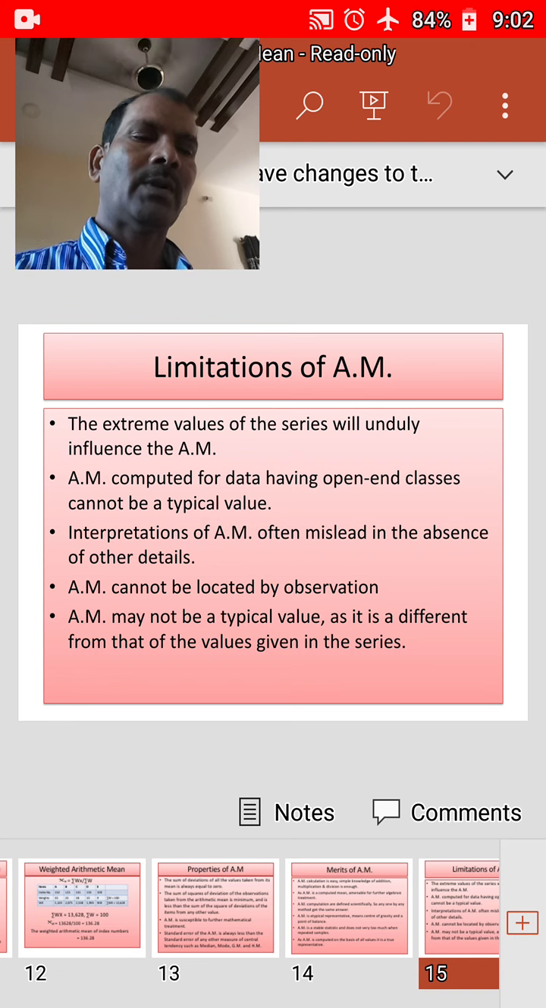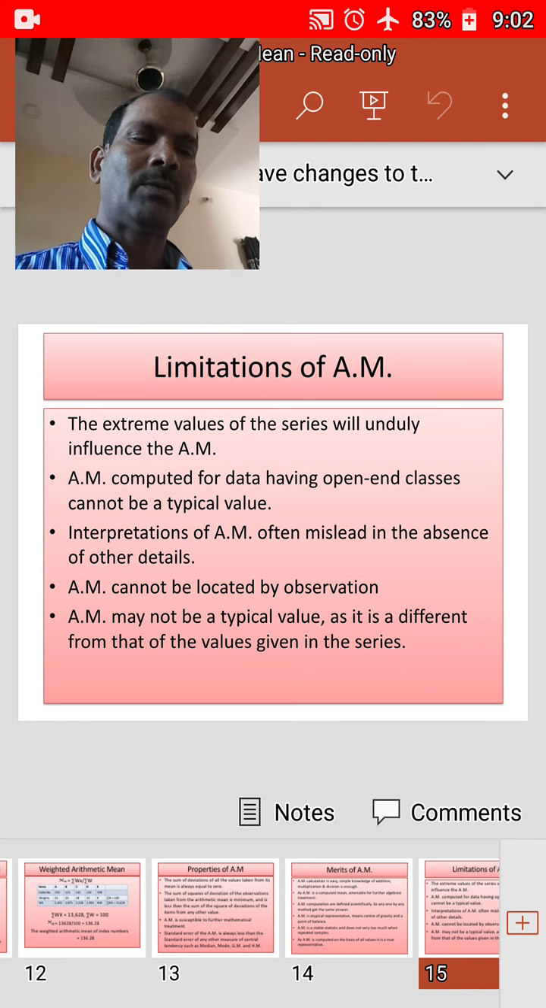4 plus 8 plus 18 is 30, and 30 by 3 is equal to 10. 10 is not in the series 4, 8, 18. We have only 4, 8, 18. That means it does not occur in the observations. We got 10 as average, but it is not there in the given series.